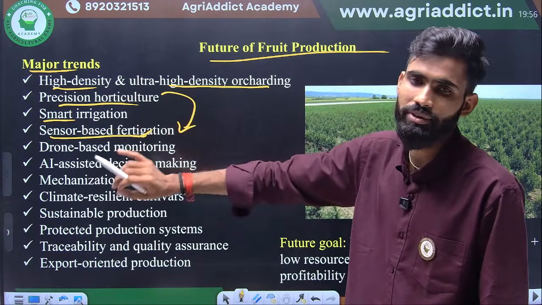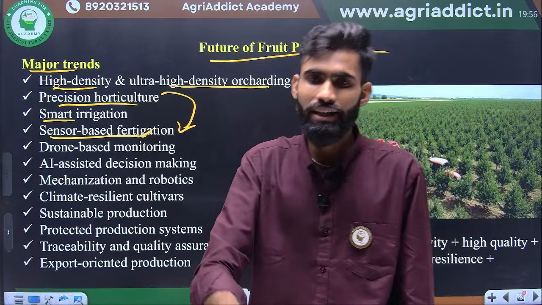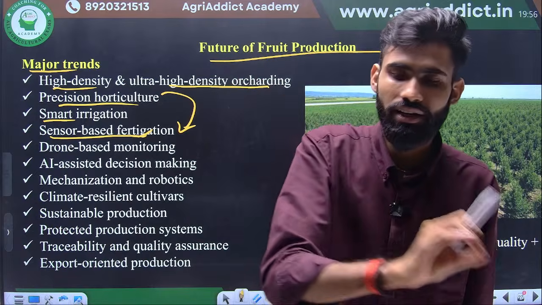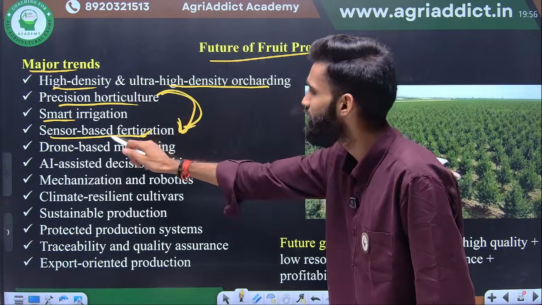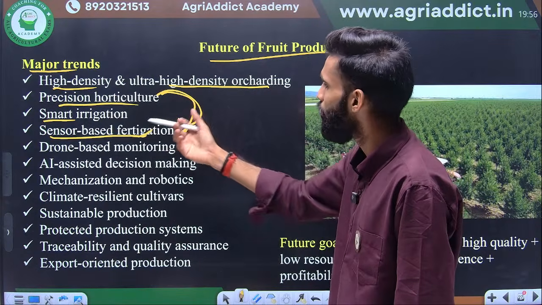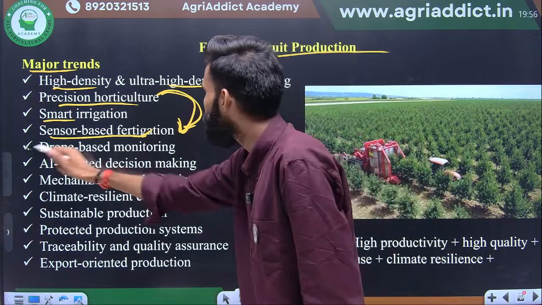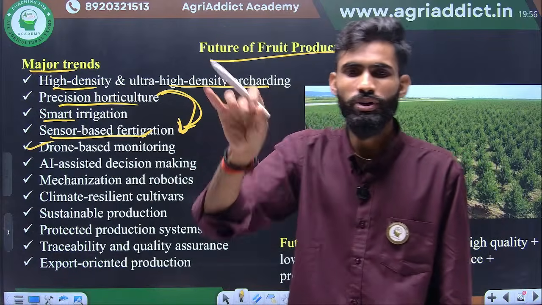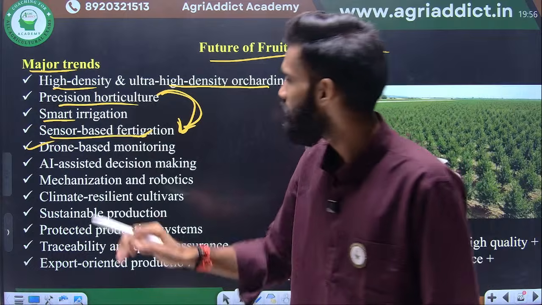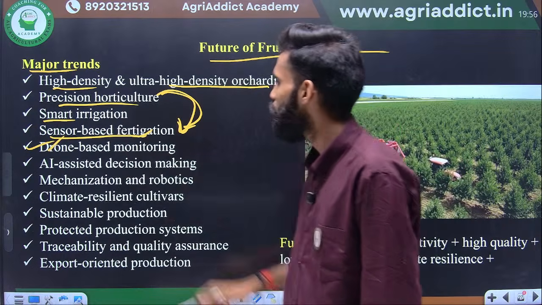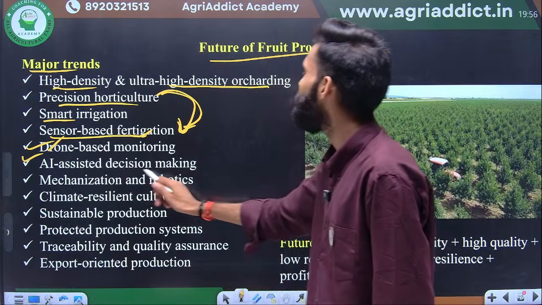Some sensors will be there that take the soil data and plant data, and at the condition where the fertilizer will be required, at that time it will give the signal and start the irrigation or fertigation. Okay. Drone based monitoring: drones will be there that monitor the pest incidence, disease incidence, water requirement, and other things. All of it is drone based. Okay. Next one is AI assisted decision making.